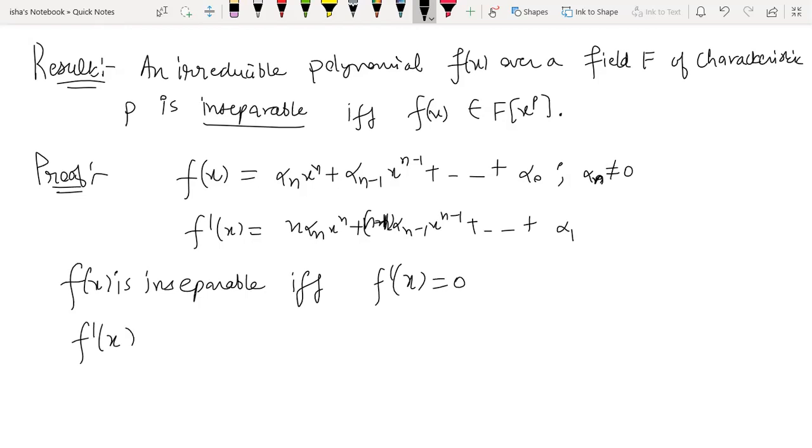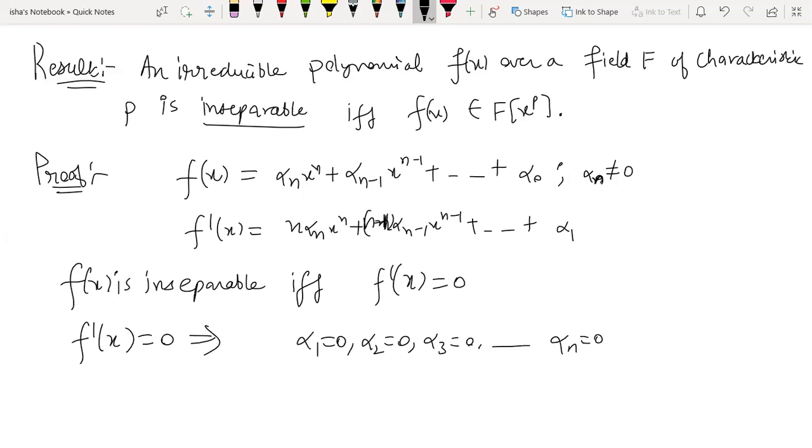So now you put this derivative equals to 0. So putting this derivative equals to 0, it's a polynomial, so it's a 0 polynomial. A polynomial is a 0 polynomial if each term is 0. So all of these will be 0. Alpha 1 will be 0, alpha 2 will be 0, alpha 3 will be 0, and so on. Alpha n will be 0, because that's what we mean by a polynomial.